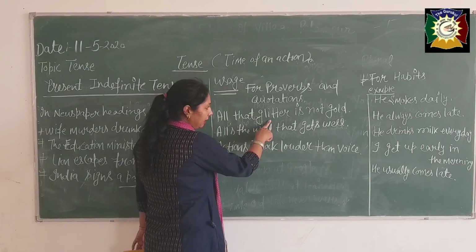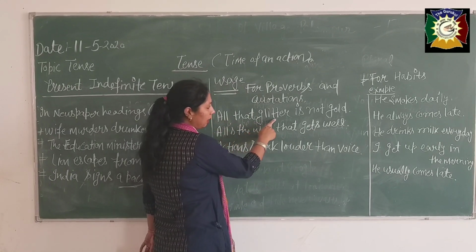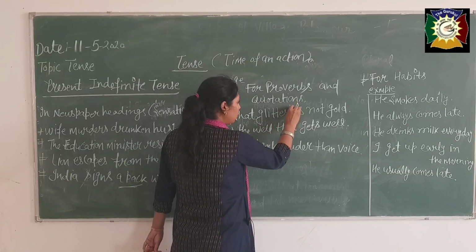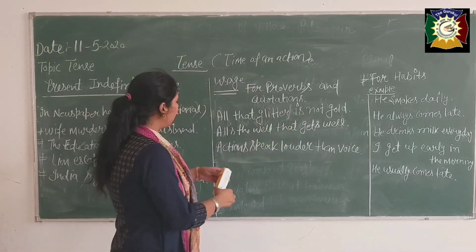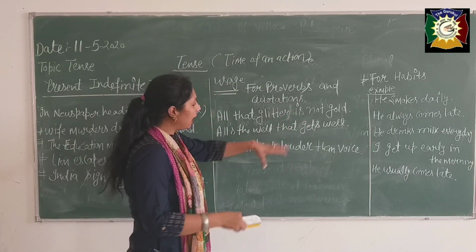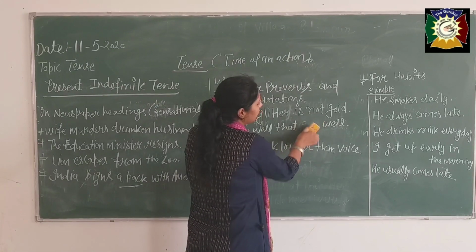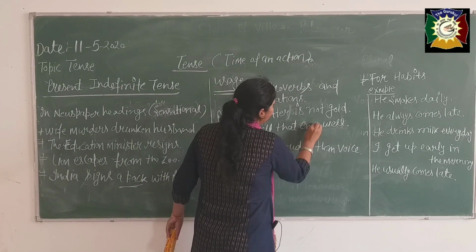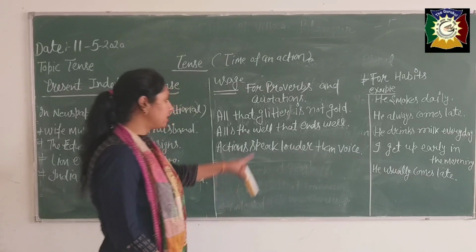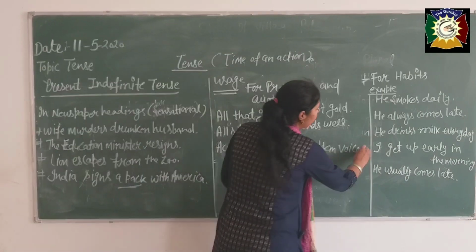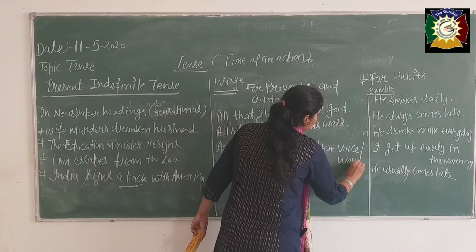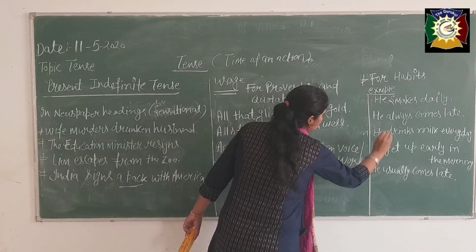All that glitters, beta, you can use glitters also. Okay, you can use here, beta, and glitter is also right, you can write. Second, all's well that, here in some of the books it is written ends well, you should write here ends. Okay, it is very appropriate. Actions speak louder than voice, you can say louder than words. Okay, this is appropriate here.